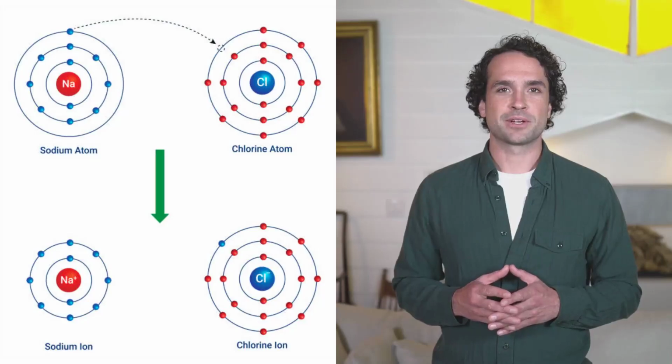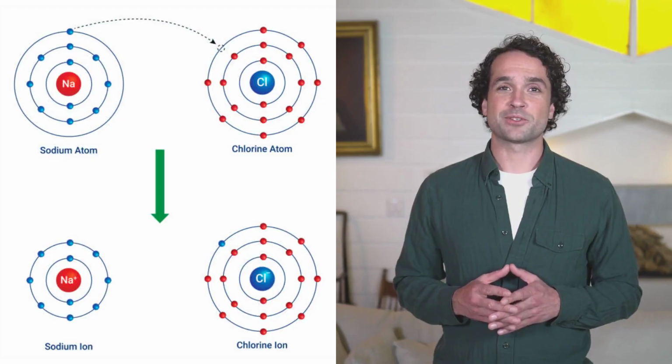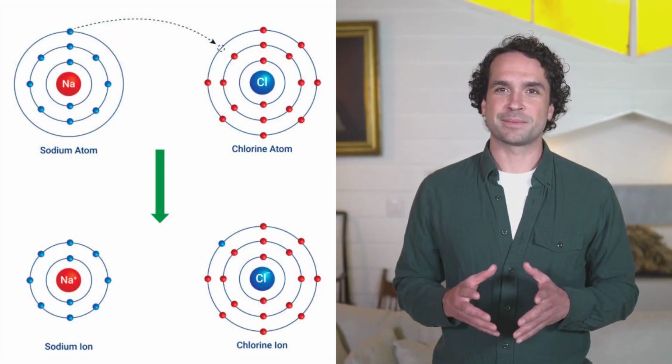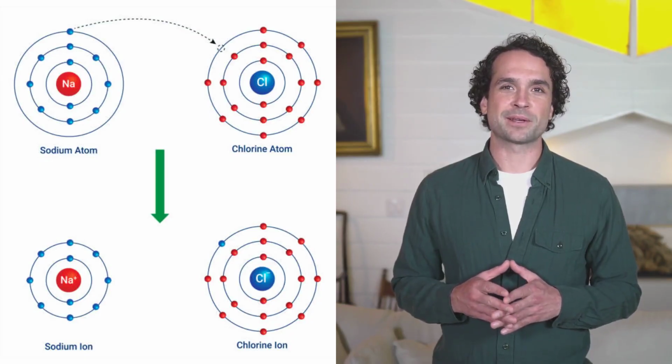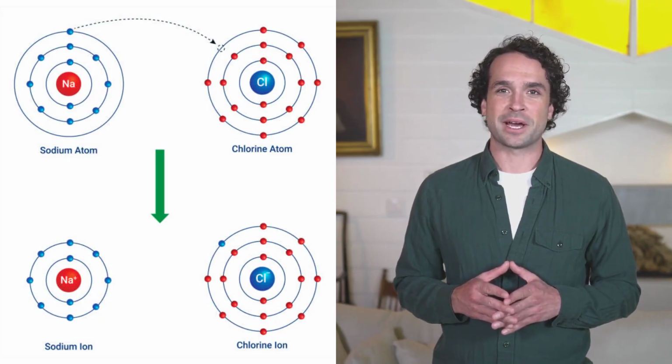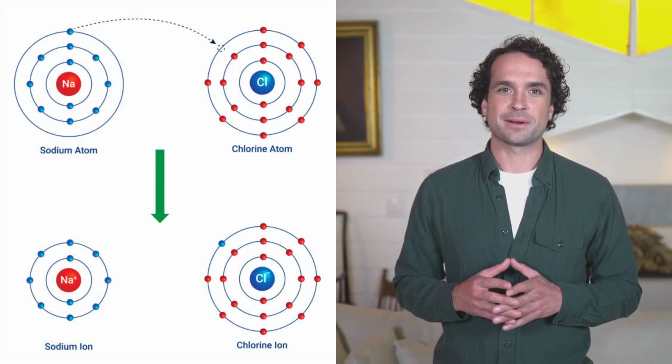These examples illustrate 2 fundamental types of chemical bonding. When electrons are completely transferred from one atom to another, as seen with sodium losing an electron and chlorine gaining them, we call this ionic bonding. This typically occurs between a metal and a nonmetal, creating oppositely charged ions that are strongly attracted to each other.